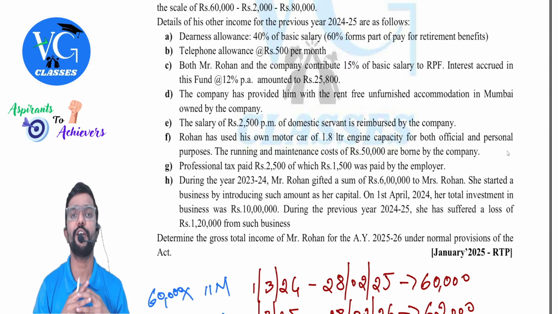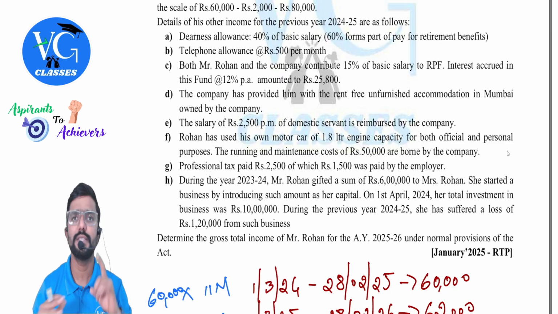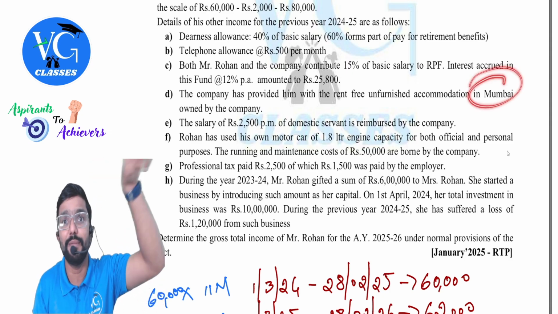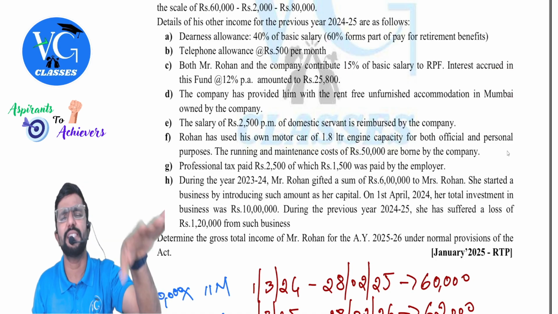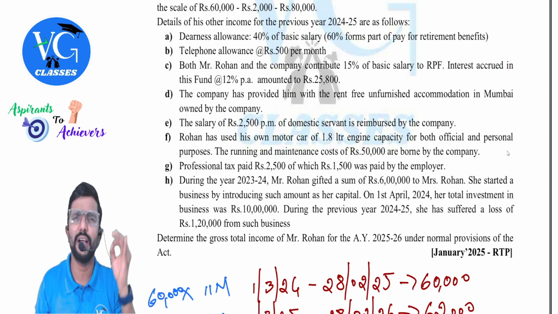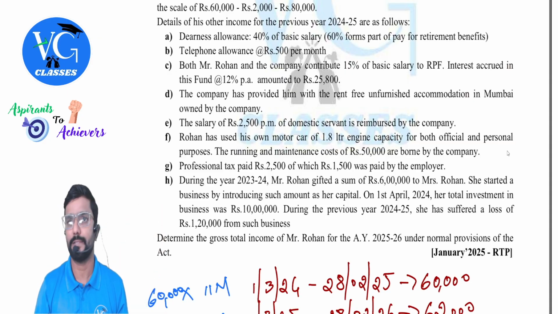When population is more than 40 lakh, what is the percentage? 10% of salary. Correct. Mumbai they have told. They didn't mention the population and all. Normally they may not give it. Whenever they have given any main cities like Chennai, Hyderabad, Bangalore, Kolkata, like that, Mumbai, please consider population is more than 40 lakh. So it is 10% of salary, guys.